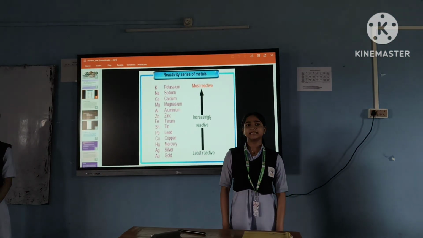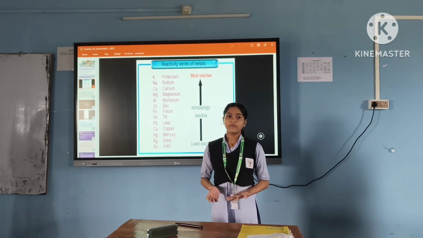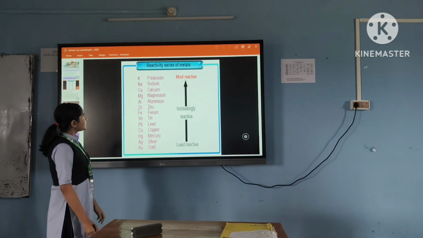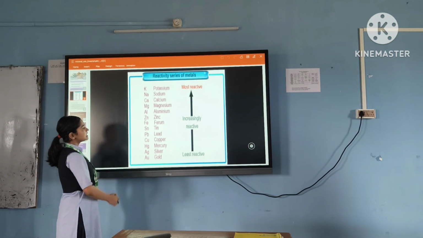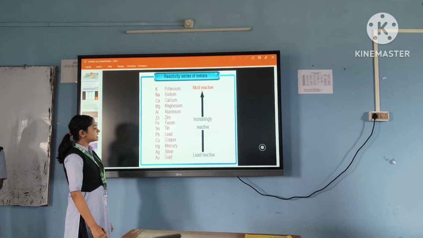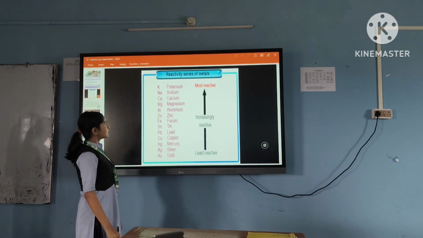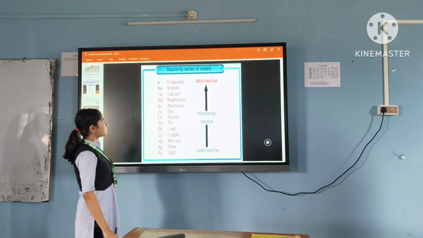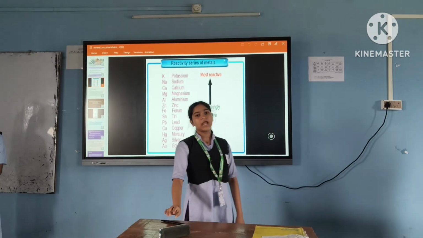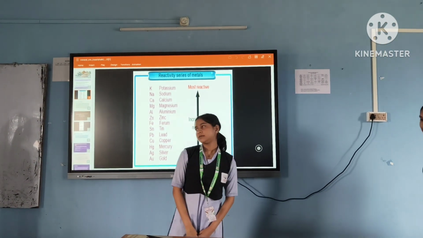The reactivity series is an arrangement of metals in decreasing order of their tendency to lose electrons and form positive ions. Here it is: potassium, sodium, calcium, magnesium, zinc, iron, tin, lead, copper, mercury, silver, gold. Potassium is the most reactive metal, and gold is the least reactive metal. Now I would like to call Archie to tell the importance of the reactivity series of metals.